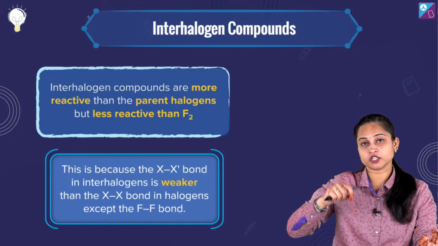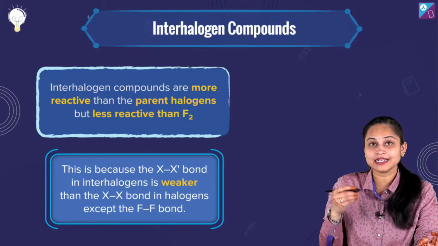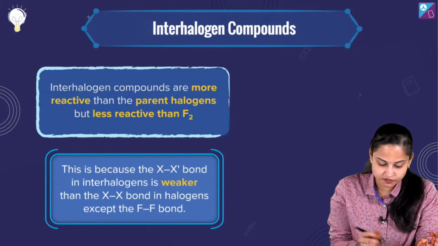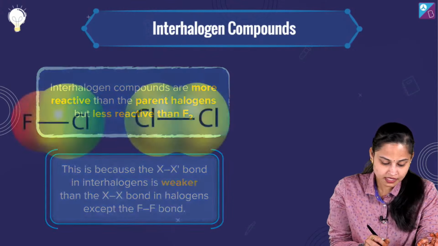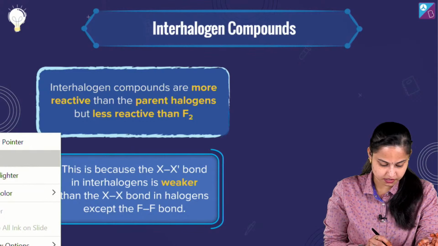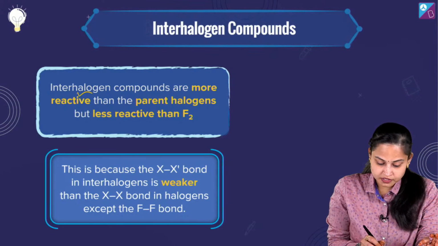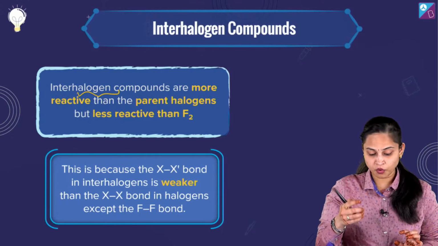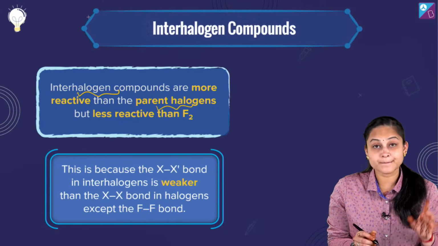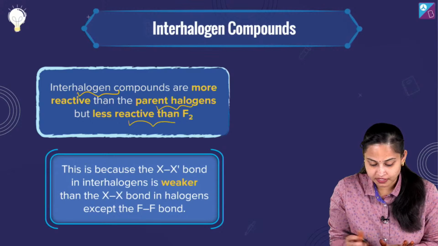So over here we are talking about interhalogen compounds. Interhalogen compounds are more reactive. If I talk about interhalogen compounds, they are more reactive than parent halogens, but less reactive than fluorine.